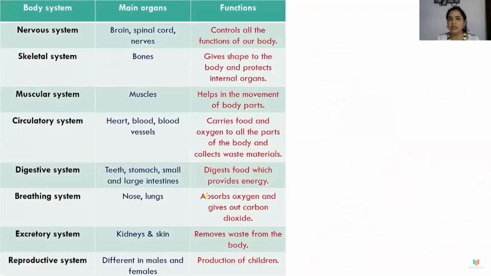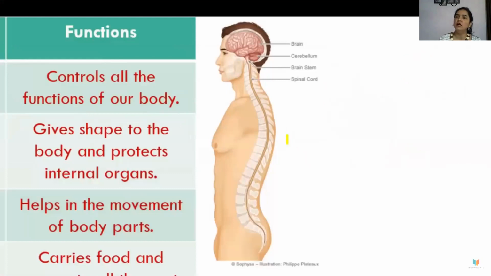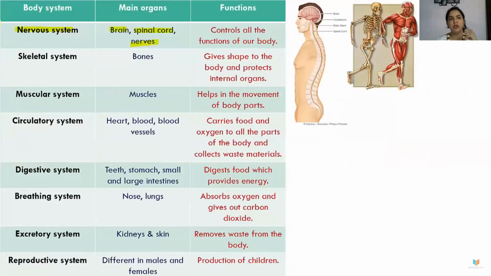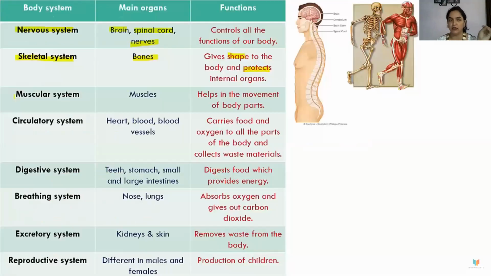Now we'll be talking about another system, that is the nervous system, which is connected to the nerves of the body. It consists of the brain, then spinal cord, brain stem, cerebellum. These are the things connected to the brain that come in the nervous system. That is what we call the nervous system. It controls the functions of the body. Next is the skeleton, which we are going to study in detail. It gives shape to the body, which I told you earlier also, and protects the internal organs of your body, which are very delicate.